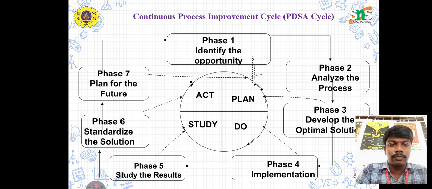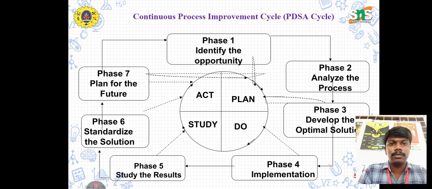The fifth phase is study and result. Once we have gone through all four phases, we move to studying that particular process and finding out the results periodically, day by day, or quarterly, etc. Once we find the results, we move to the sixth phase, which is standardize the solution. Once we get a positive result, we should apply that standardized solution to the whole process.